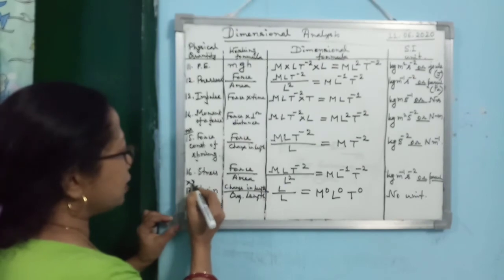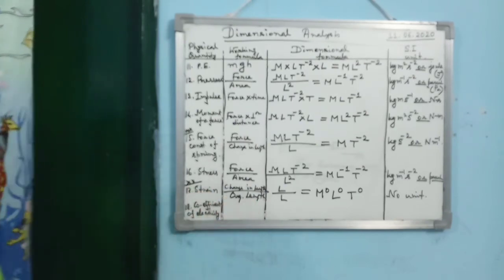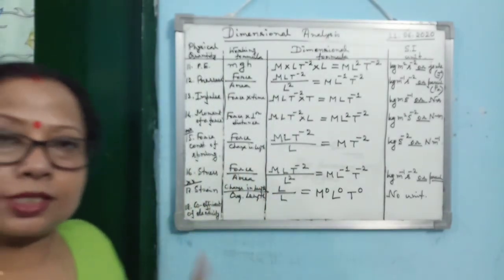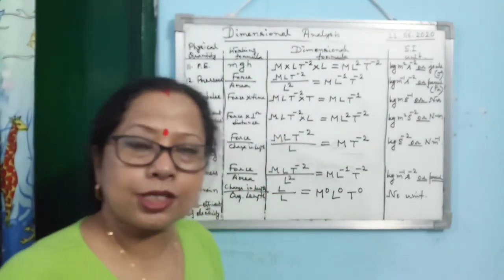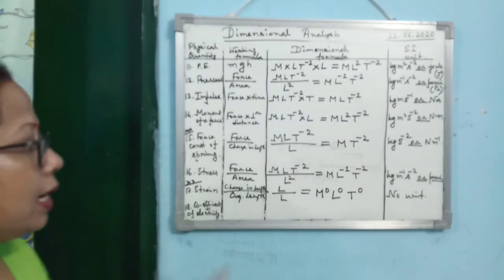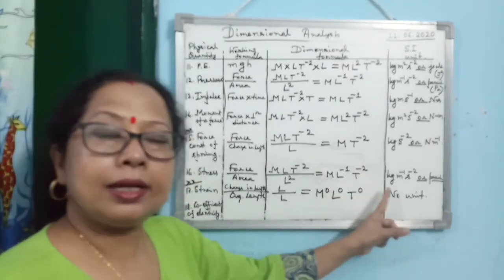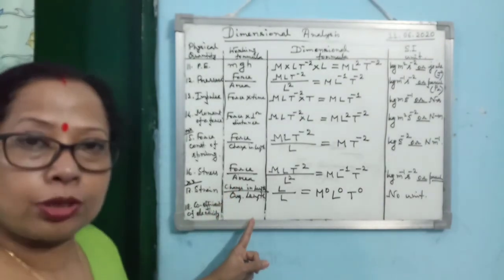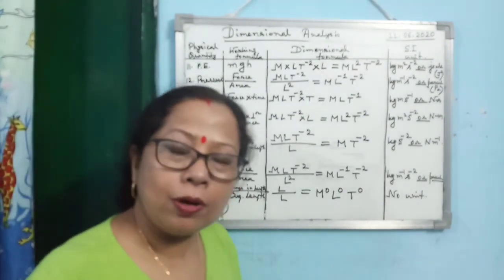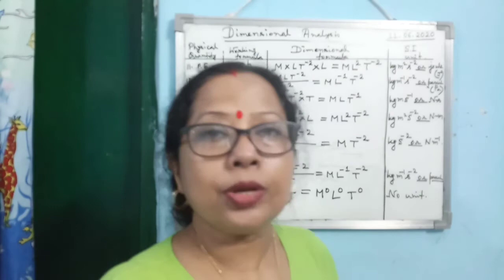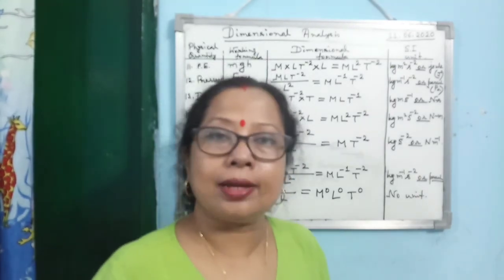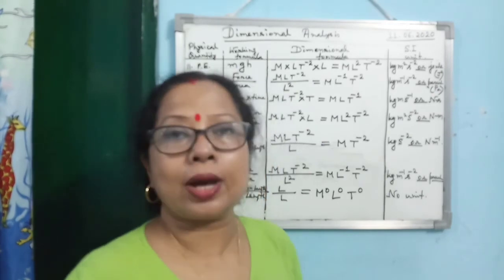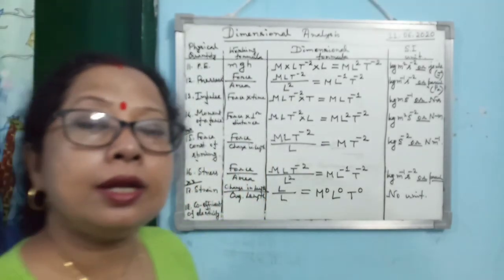That's why it is important that strain is a dimensionless quantity. It has no dimension, it has no unit, because it is a ratio. You know that a pure ratio has no unit. Like that, strain, as it is the ratio of the same quantity, has no dimension and no unit.